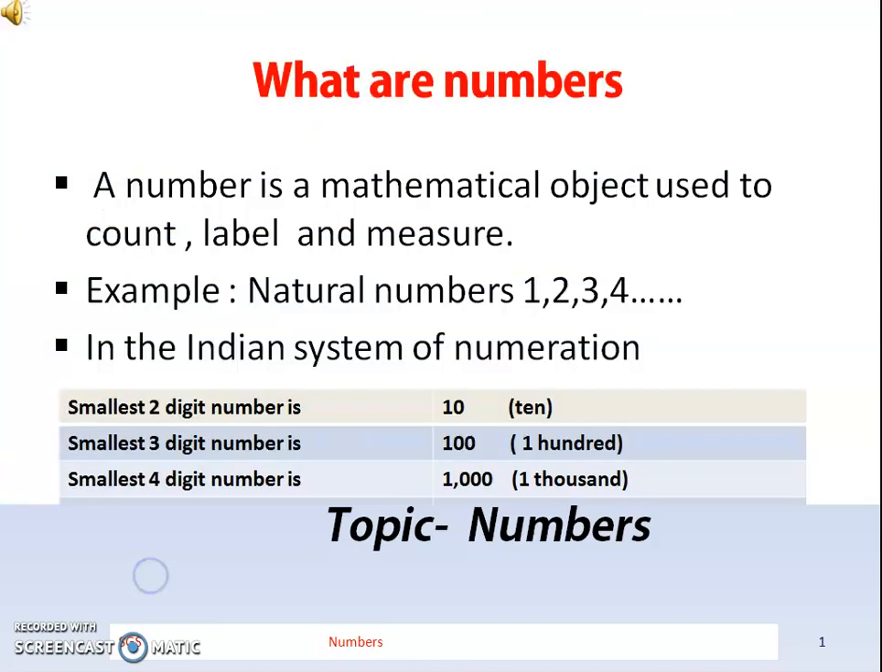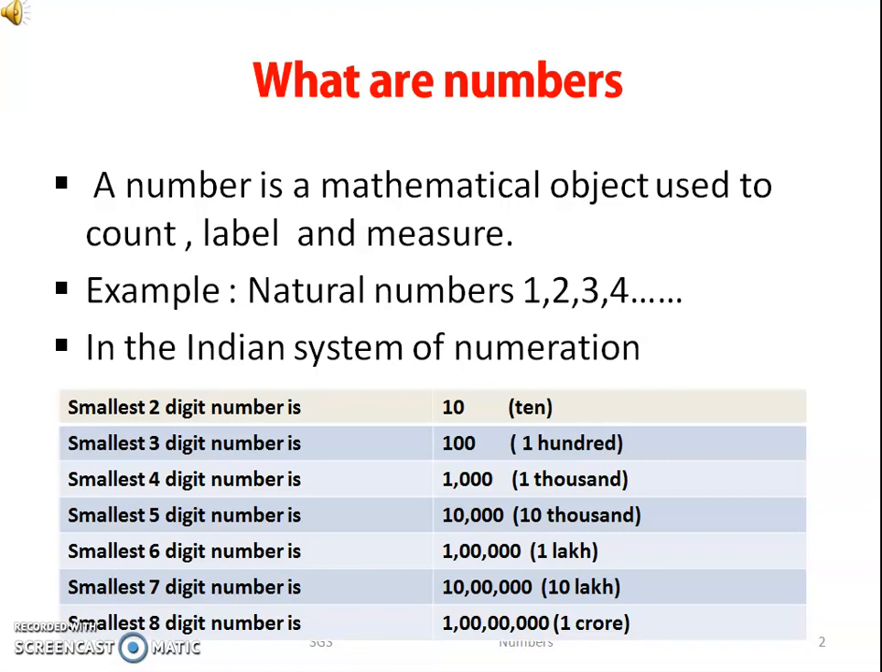So today we are going to discuss the chapter on numbers. Can you recall what numbers are? So let's get started. A number is a mathematical object used to count, label, and measure. Example, natural numbers like 1, 2, 3, 4, 5, and so on.